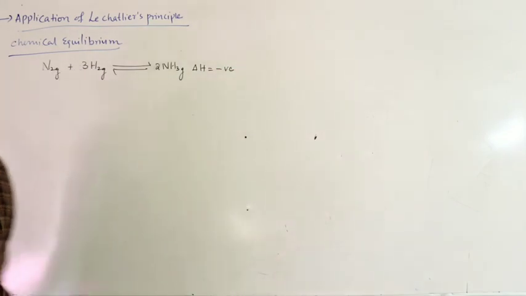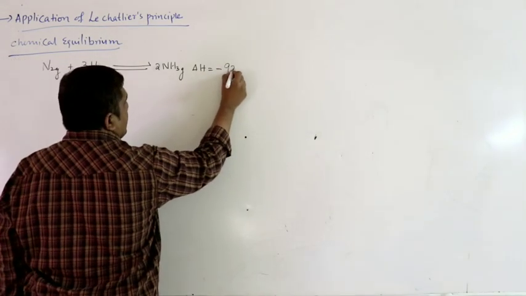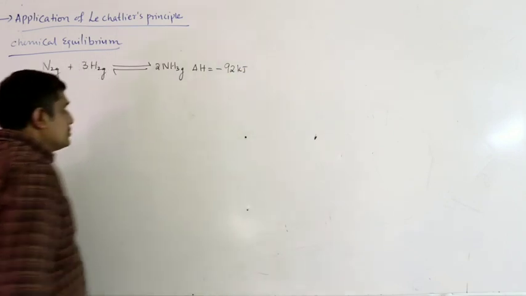Delta H is negative, say some 92 kilojoules per mole.